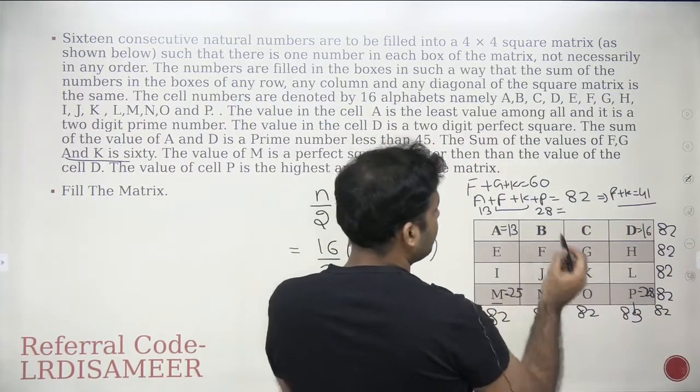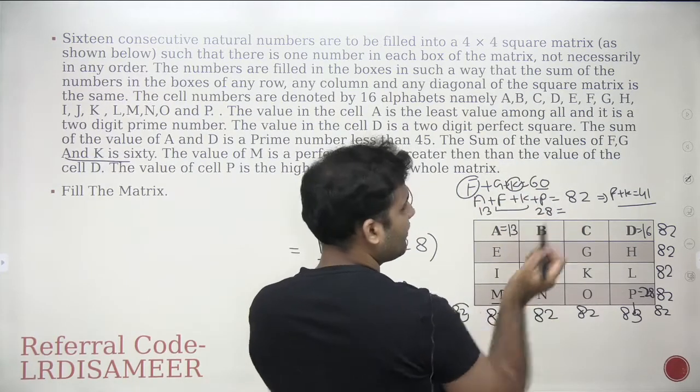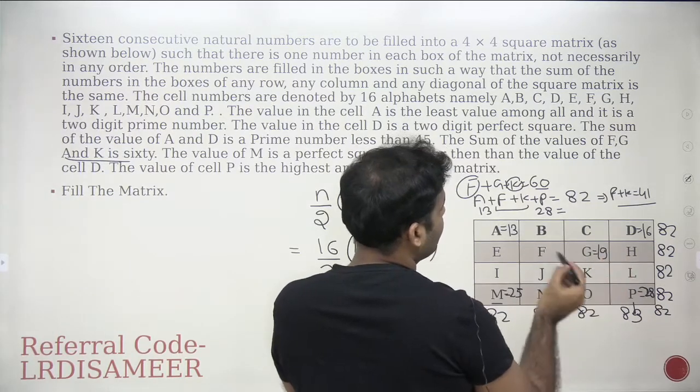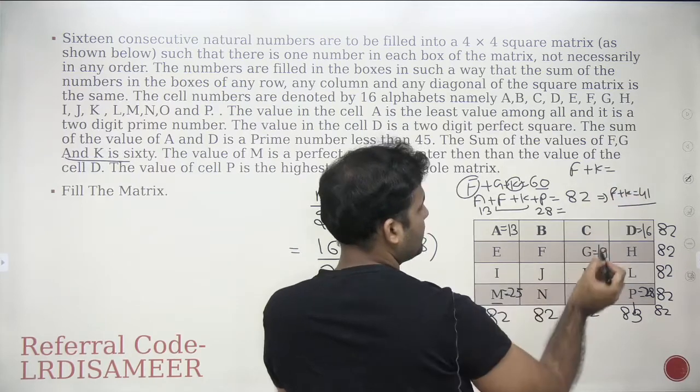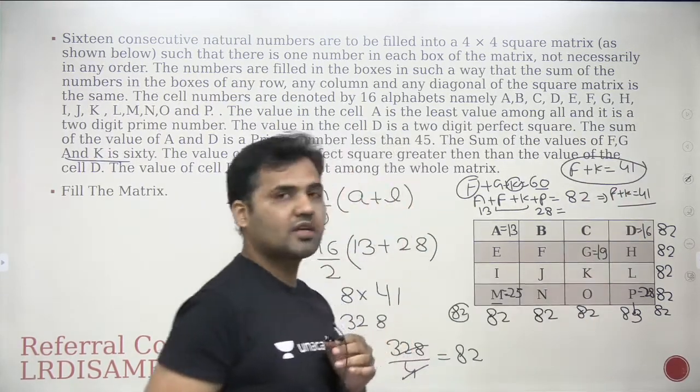Now if f plus k is 41, can I put the value of f plus k as 41 here, and I can get the value of g, that will be 19. So therefore this value is 19, and the summation of f plus k here will be equal to 60 minus 19, that is 41, right? This is another equation now we get to know, right?